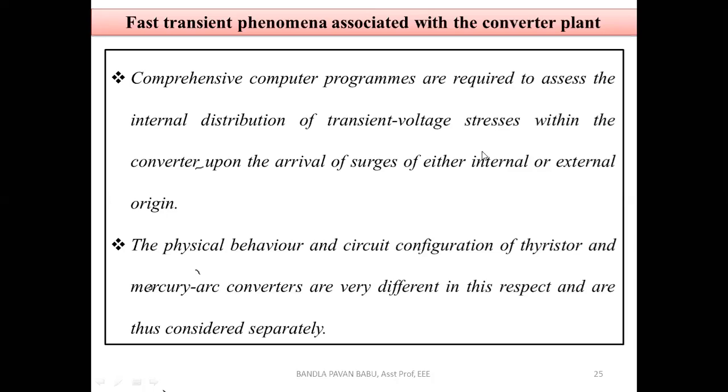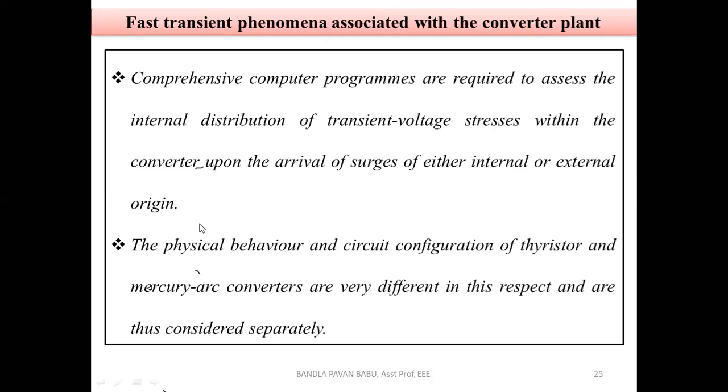If it is under no load, I mean off condition, a lot of stress will be on the switch. If these surges are added to that, it leads to additional losses in the switches. So this should not reflect on the DC line. During the rectification process, it should not affect the system.